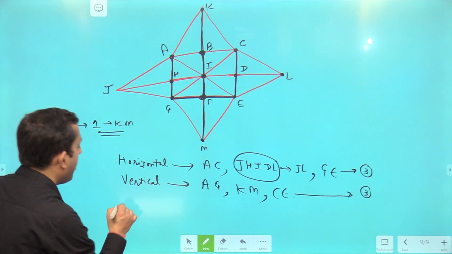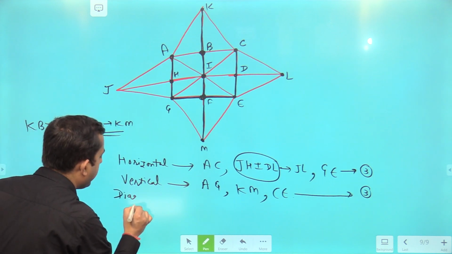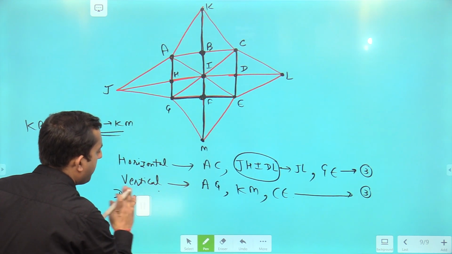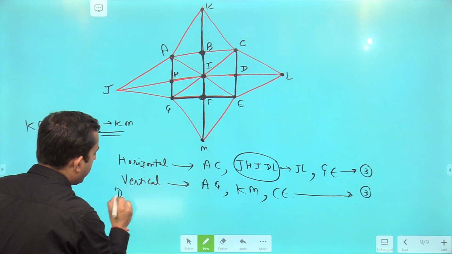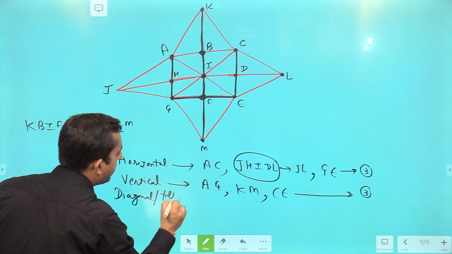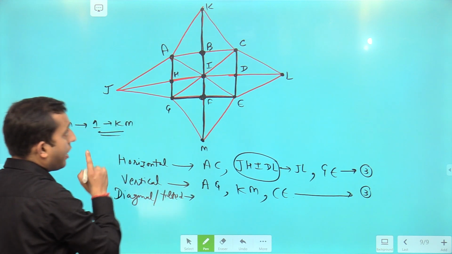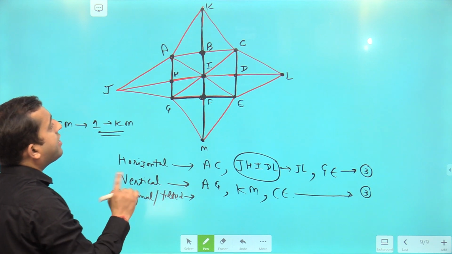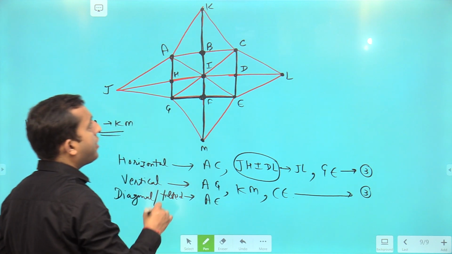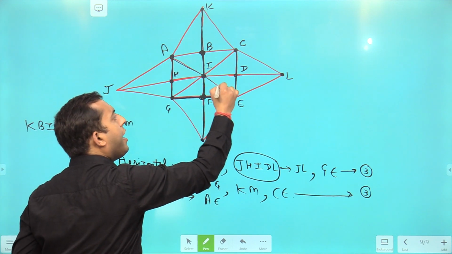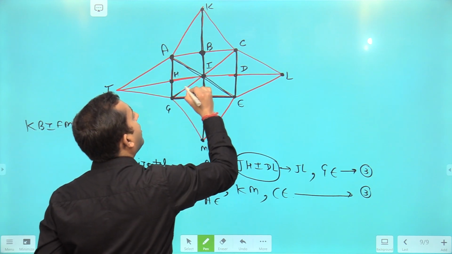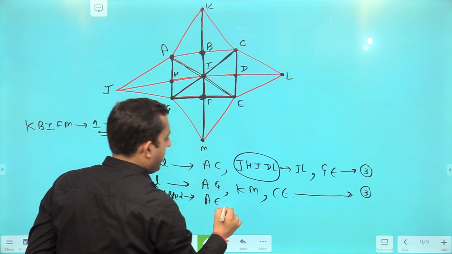Finally, other than this, now you have to go for diagonal or tilted lines, right? Now talking about diagonals, you can see AE is one of the diagonals. This line AE is one of the diagonals. Then CG is the second diagonal.